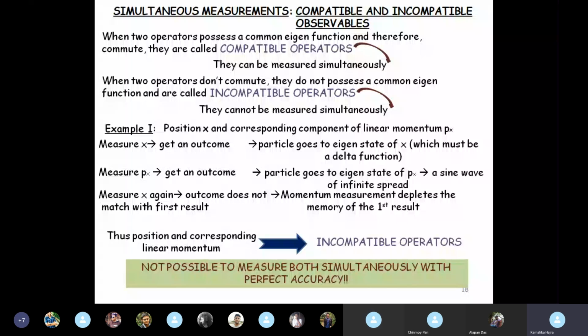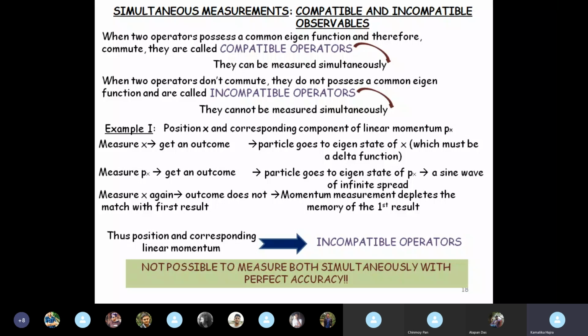But the moment I measure the momentum of the particle and get a value for the momentum, some mass into velocity unit, a kg meter per second value, we know that momentum is related to wavelength, and a distinct value of a wavelength means we are having a distinct wave.